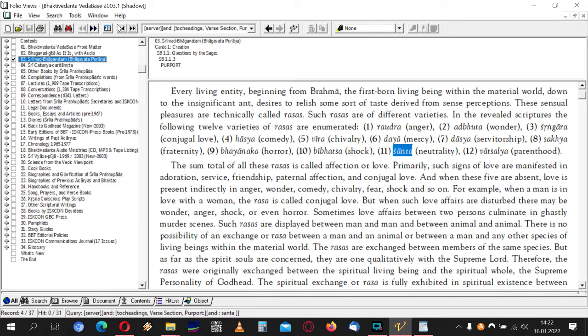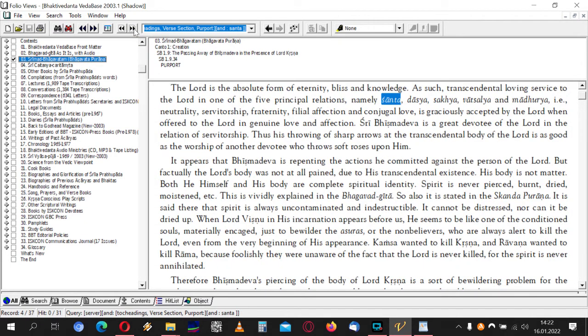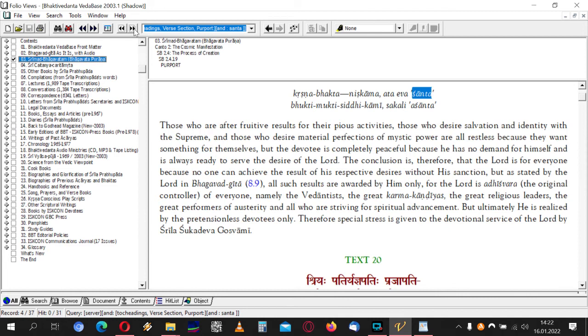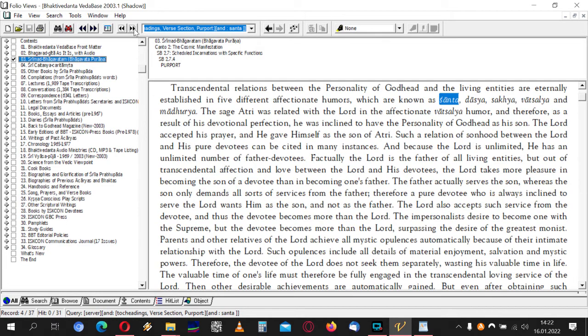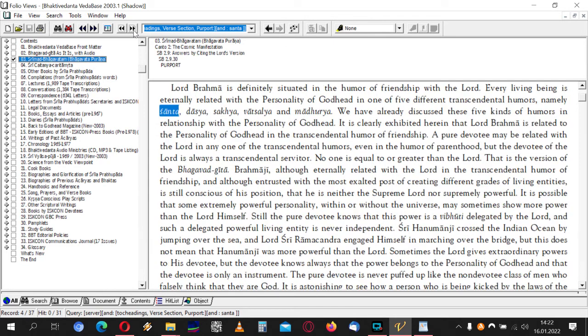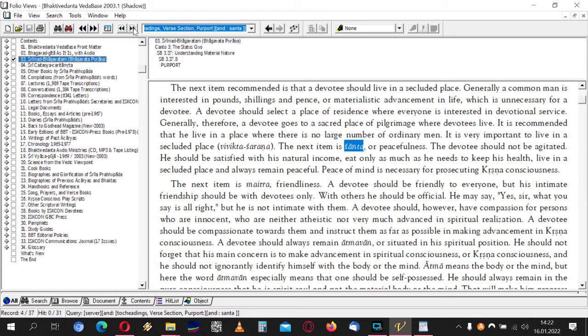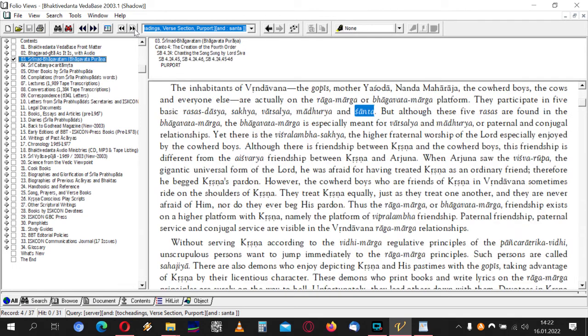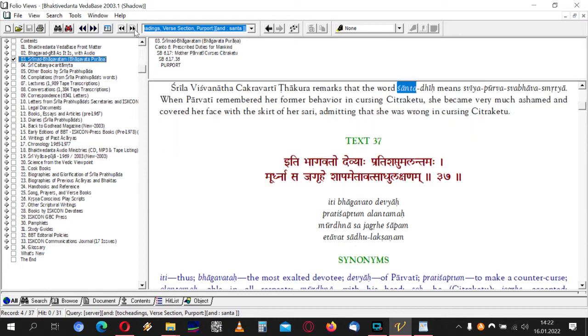Then I can go here to these buttons, next partition hit, and then I can go to the next. Shanta, known as Shanta, Dasya, Sakya, Vatsalya, Madhurya. So if you want to know what Shanta Rasa is, you can just go through the entire Bhagavatam, all the purports. The next item is Shanta, or peacefulness. So you can search all the purports in the Bhagavatam. You just click next, next, next, next, and then it jumps from verse to verse. And here in this upper window, you see in which verse you are.